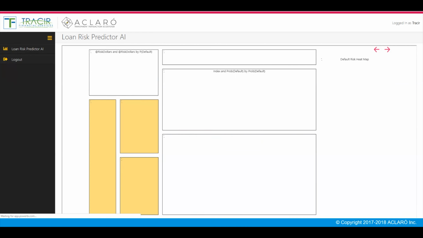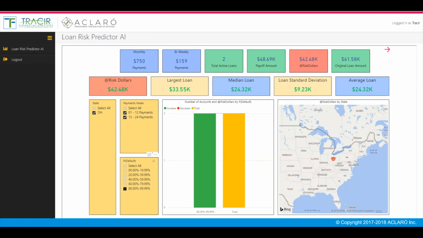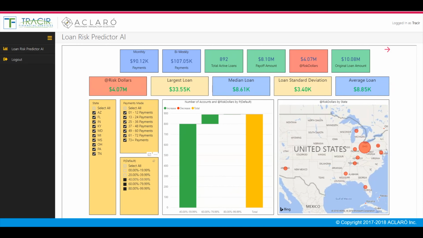borrower. Let's go back to the first page of the dashboard and complete the tour by looking at the geographical view of risk. The interaction of the dashboards coupled with the AIs bring a solution for high-risk loan management, which is second to none, and it is using your data.